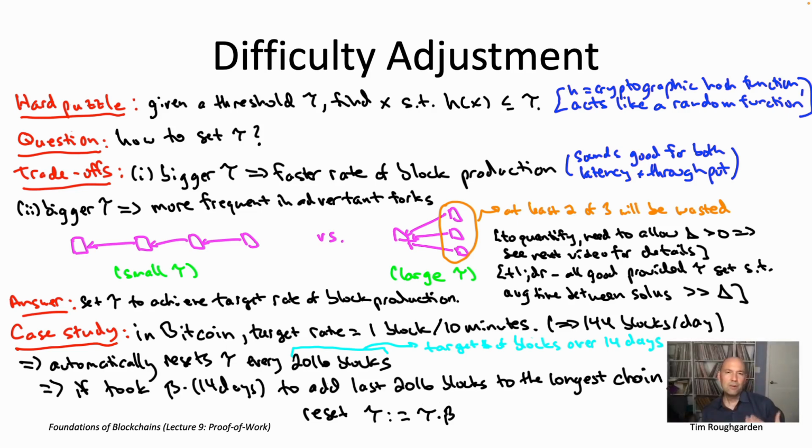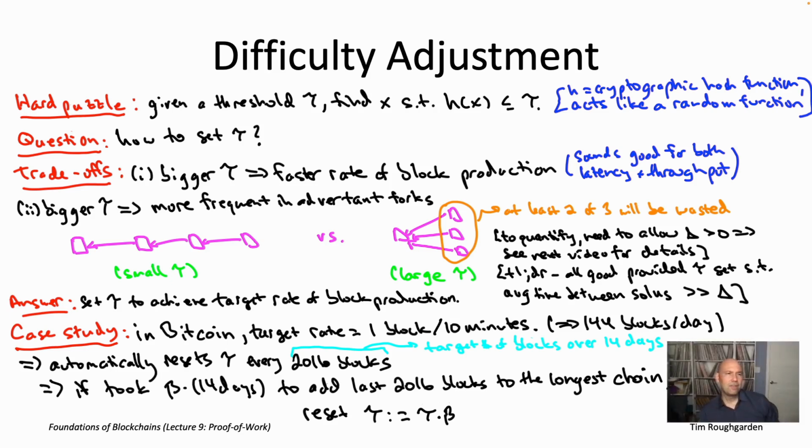So why this formula? Well, this formula basically says that if the hash rate stays exactly the same as it was in the last epoch, by epoch I mean a period of 2016 blocks on the longest chain, this formula ensures that if the hash rate in the next epoch is exactly the same as in the previous one, then this is in fact the appropriate threshold to generate a block on average every 10 minutes.